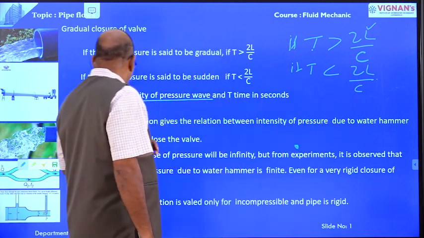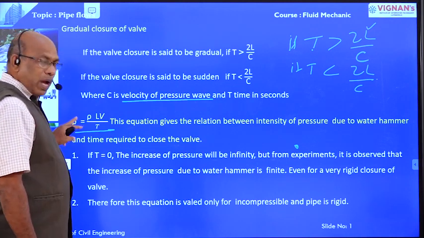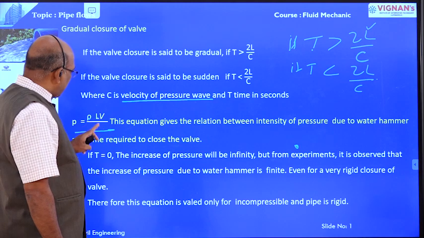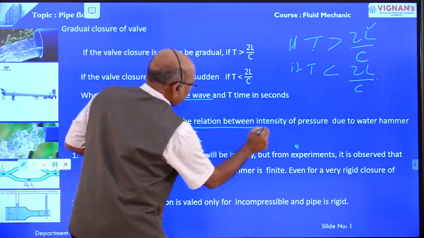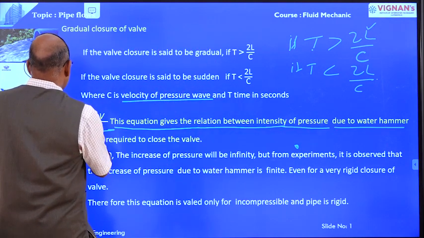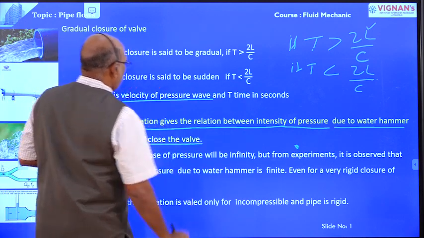Right, now one more point here. Already we have derived pressure P is equal to rho L V by T. This equation gives the relation between the intensity of pressure due to water hammer and the time required to close the valve.